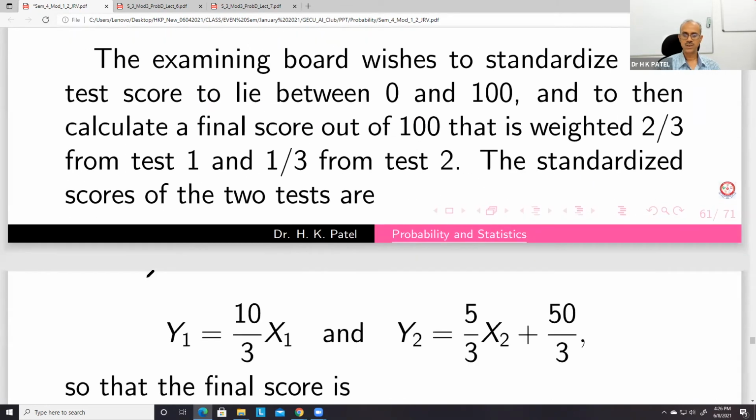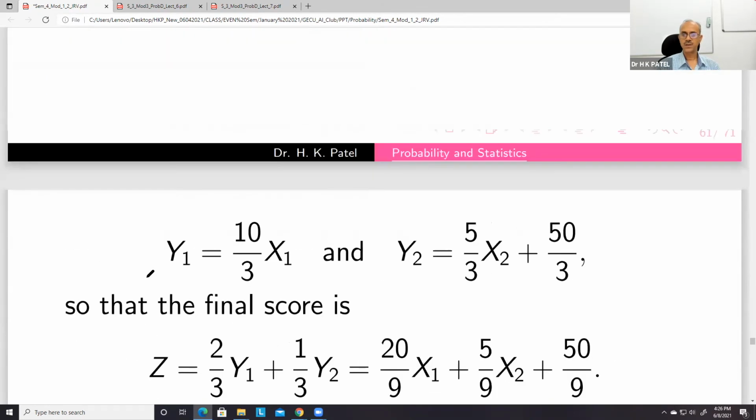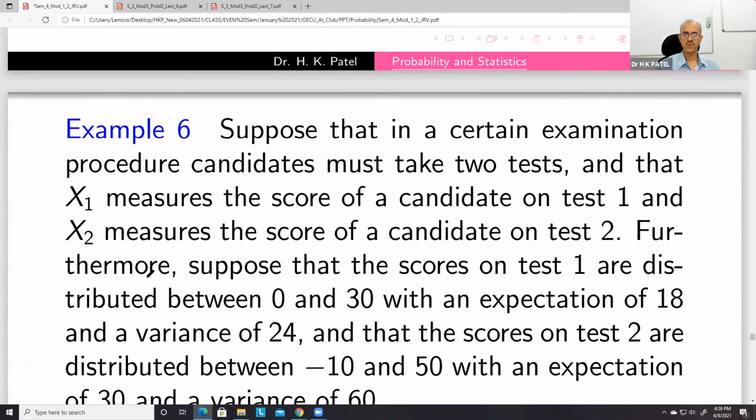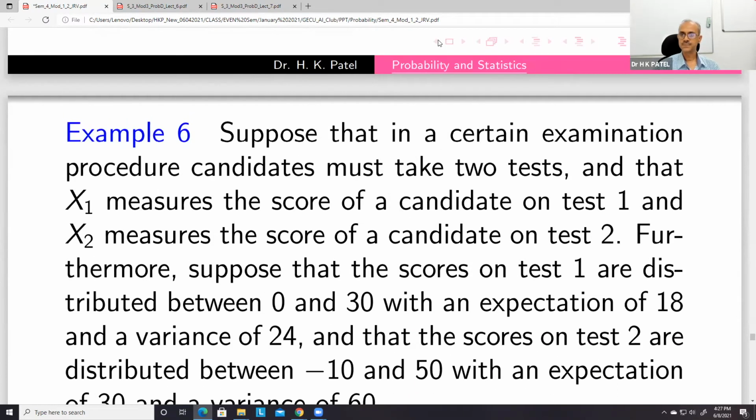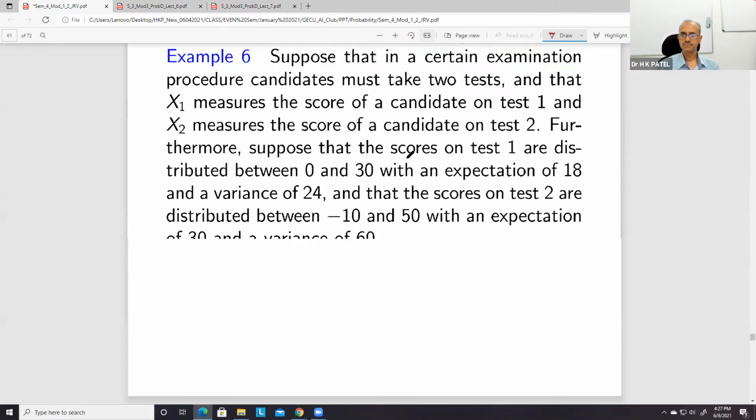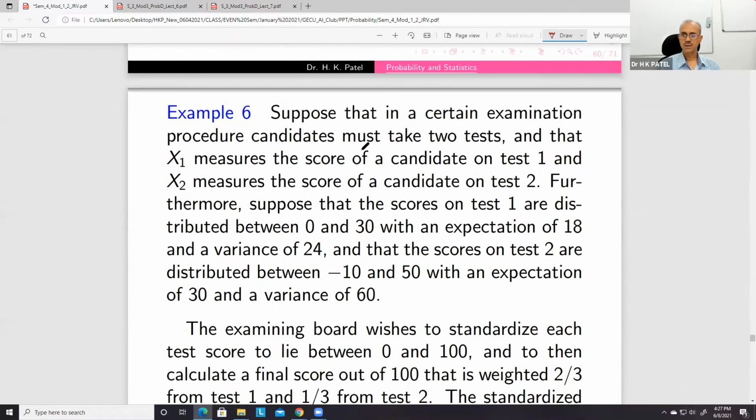So this you can see what the problem is actually. This is mostly what people do while evaluating students. Procedure: a candidate must take 2 tests.